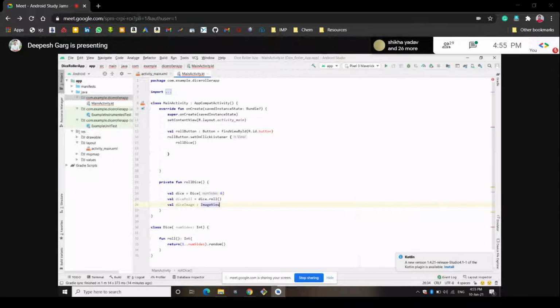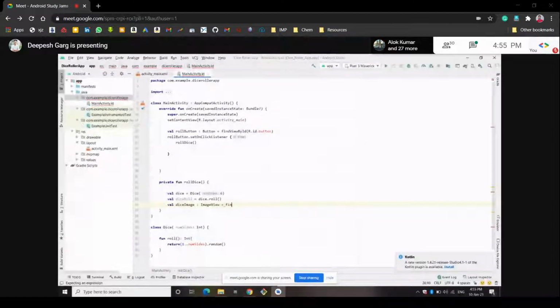Then how will the app find this image view? You have to create one ID, no? Through that ID, the image view will be found whenever the user clicks the roll button. So this app will find the image view through an ID and through one function called findViewById.